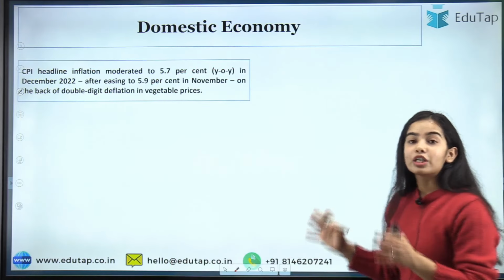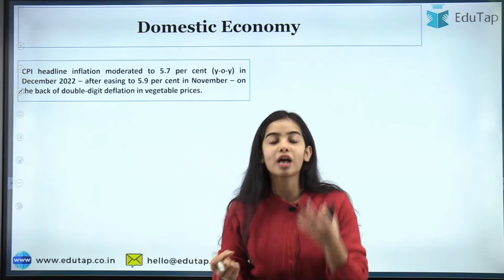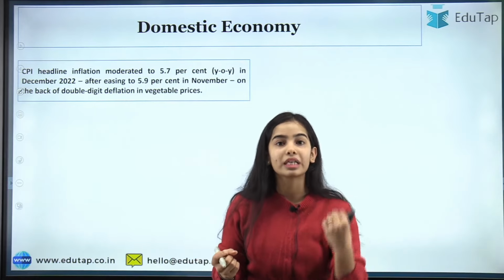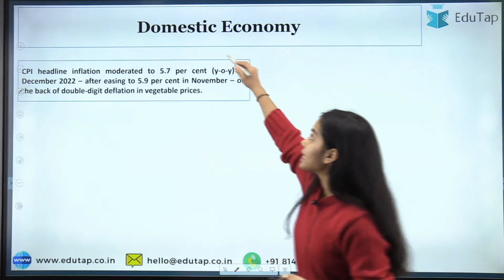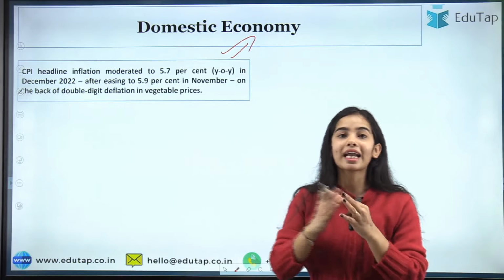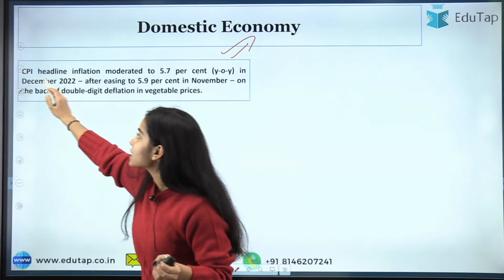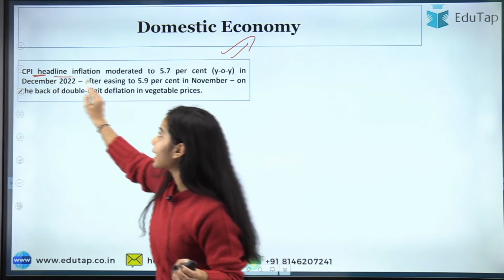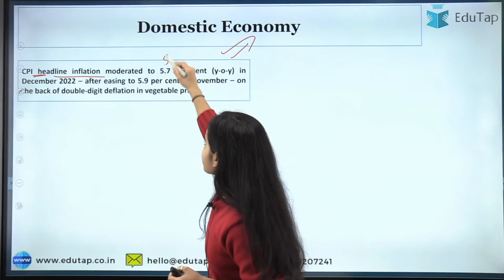So now we have understood that the repo rate has been increased, and why it has been increased: to decrease the demand, to decrease the prices, to decrease the inflation. There is the withdrawal of accommodation that is being done. Now let's see the assessment of the domestic economy that has been made by the Monetary Policy Committee meeting. So the CPI, that is the Consumer Price Index, headline inflation moderated to 5.72%.